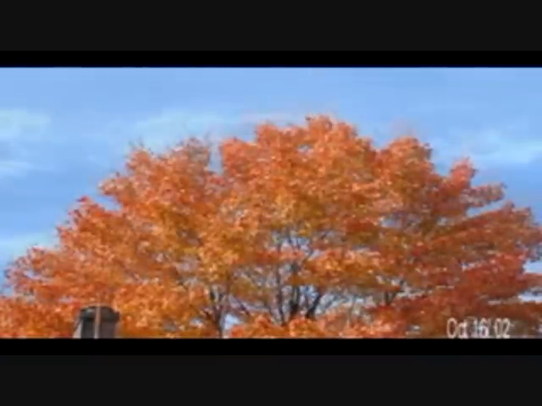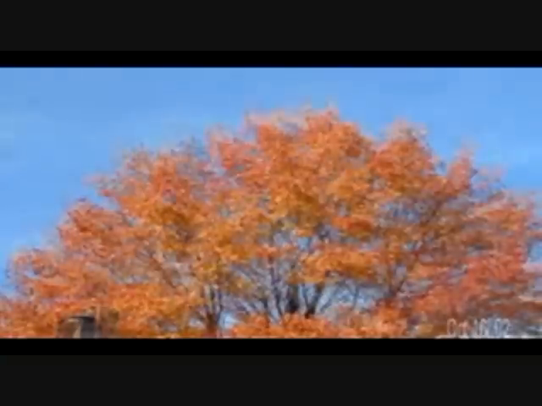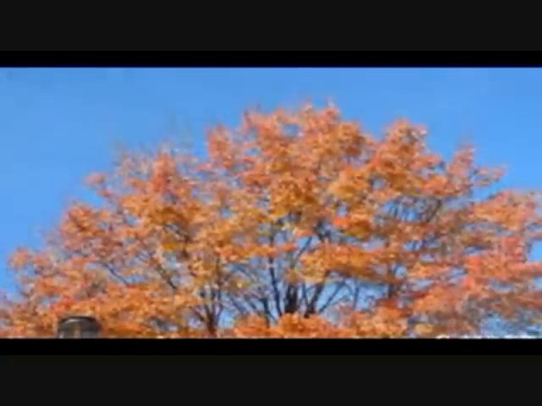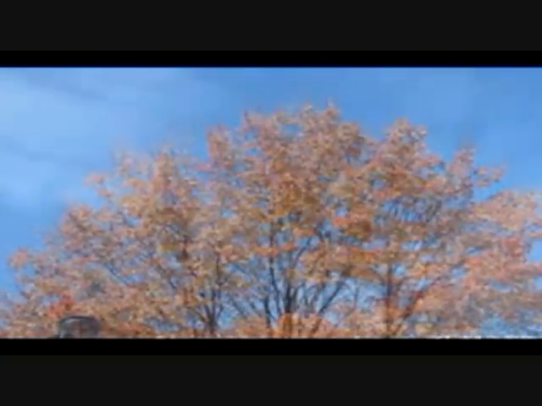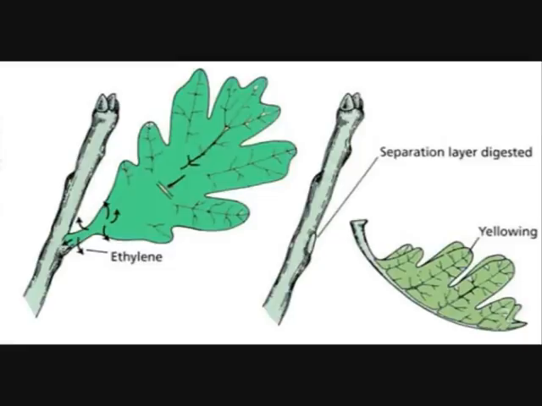The separation layer is made up of small cells with thin cell walls, and the protective layer is made up of cells whose walls contain suberin. Enzymes then break down the cell walls in the separation layer, and the petiole breaks at this point. The protective layer remains, forming a scar which can sometimes be seen on the stem where the leaf used to be.